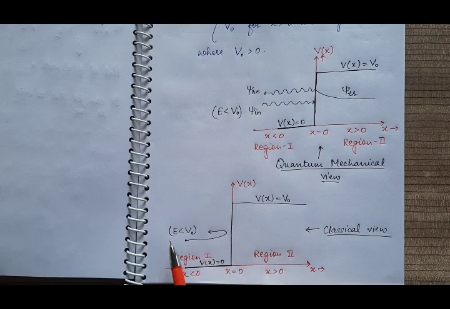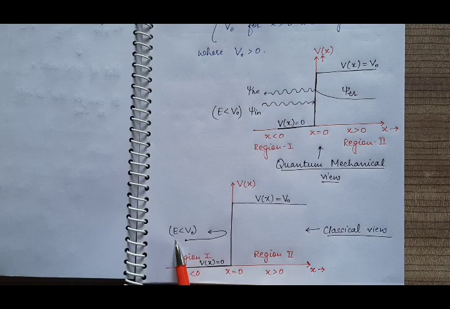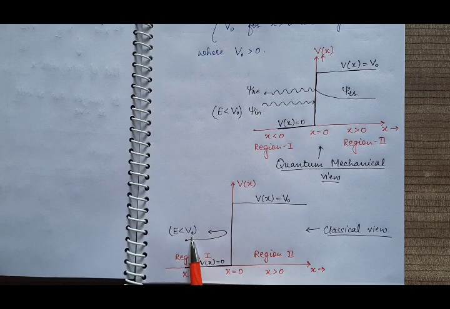Also, we know that the total energy is equal to kinetic energy plus potential energy. So here, if the total energy is less than the potential barrier, then from the calculations, the kinetic energy of the particle comes out to be negative, which is not possible.